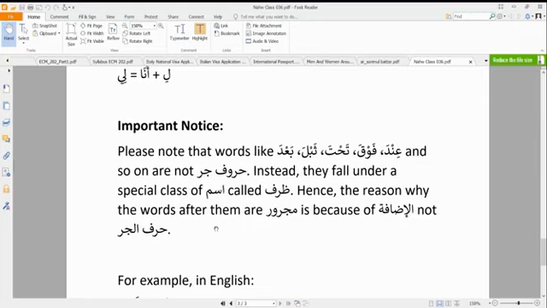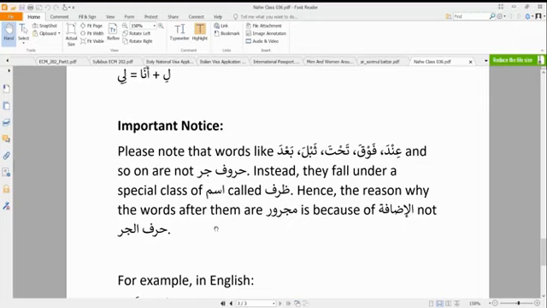We've explained the huruf al-jar, but there are some words that are actually ismu, they are actually nouns. So when they are combined with another noun, they are going to have an idafa relationship, which makes that noun have kasra. However, to the undiscerning eye, you can think that these words are huruf al-jar. For example, the word inda, which is like with, you can see that bi, which is a harf al-jar, also has a similar meaning.